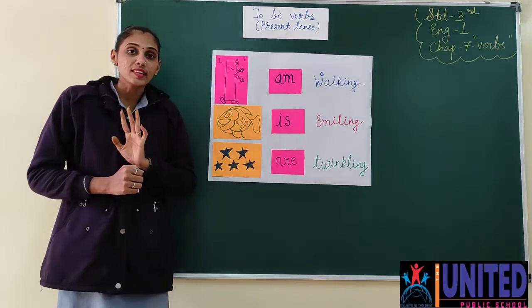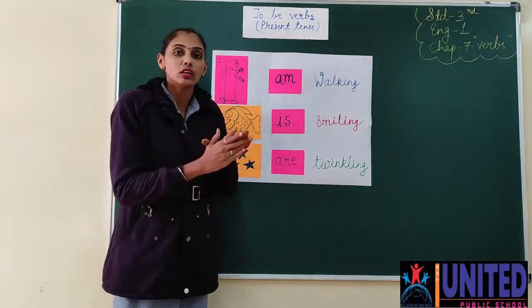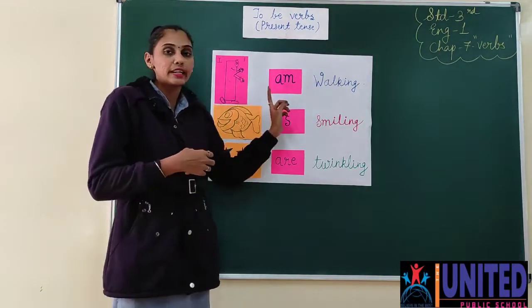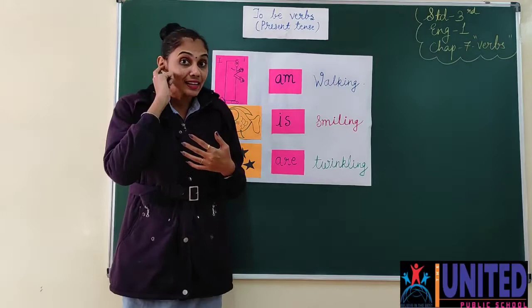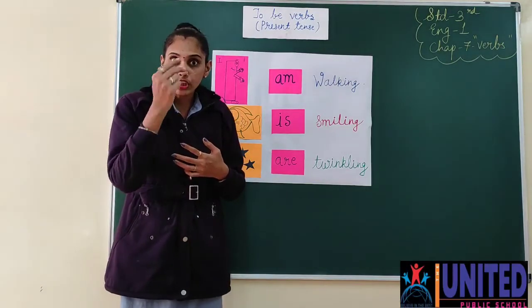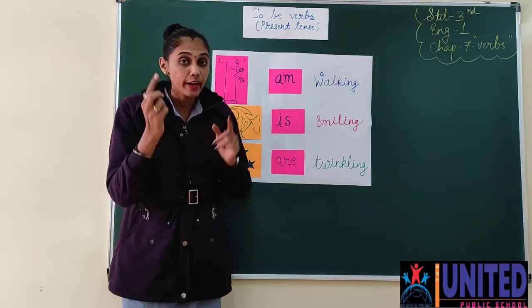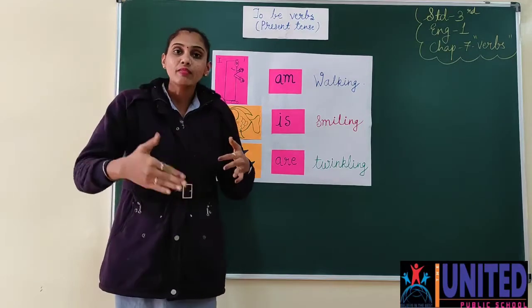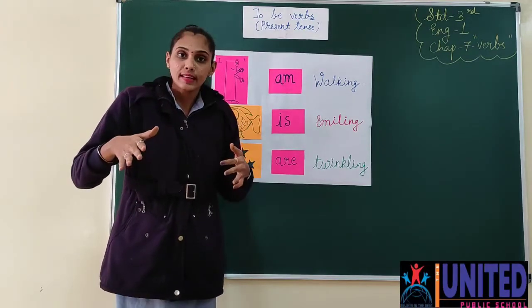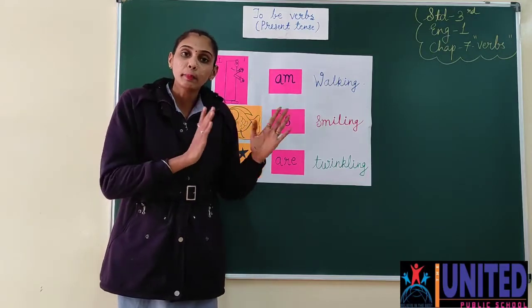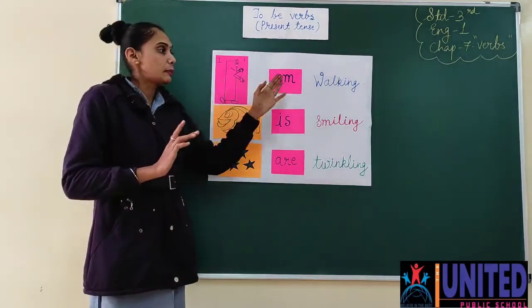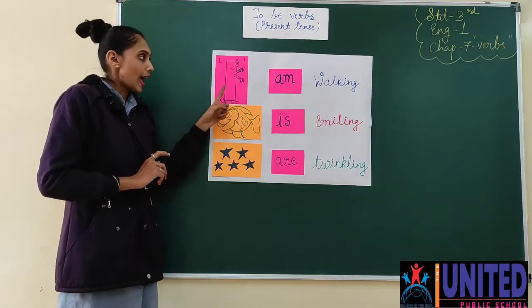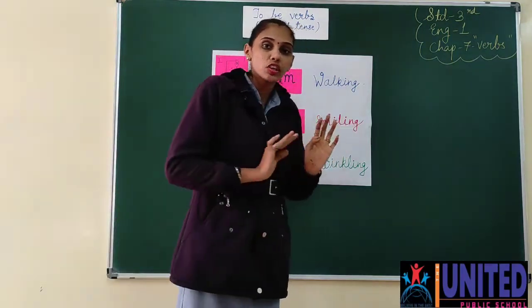Okay, what is present continuous tense? If things are going on, जो काम हो रहा होता है, जो continue होता है, उसको बोलेंगे present continuous tense. Like here, you are listening to me, you are watching me right now. आप अभी मुझे देख रहे हो, मुझे सुन रहे हो. So that is also in present continuous tense. Whatever actions are going on, जो काम हो रहा होता है, that is called present continuous tense. So it is in present continuous tense. Okay, I am walking. Here I is pasted here. तो I am walking. मैं चल रहा हूँ या चल रही हूँ.